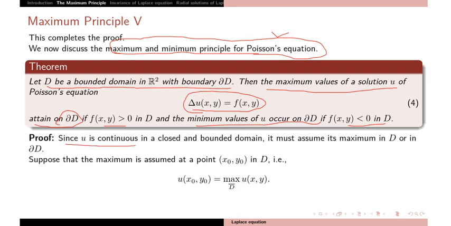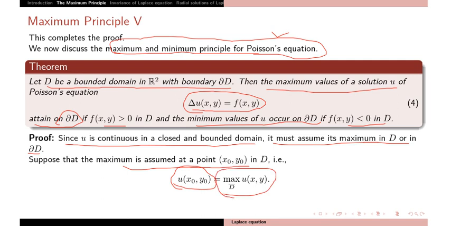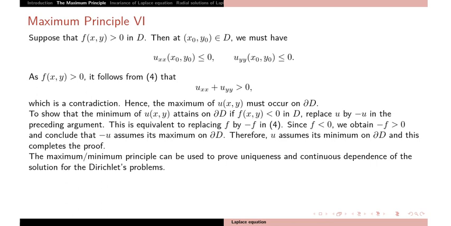Since u is continuous in a closed and bounded domain, it must take its maxima in D or on the boundary. Suppose the maxima is assumed at a point (x0, y0) in domain D. Then u(x0, y0) equals the maxima of u. Let us suppose f is positive in domain D. Then at (x0, y0) we have uxx less than or equal to 0 by the second derivative test for maxima, and uyy is also less than or equal to 0.